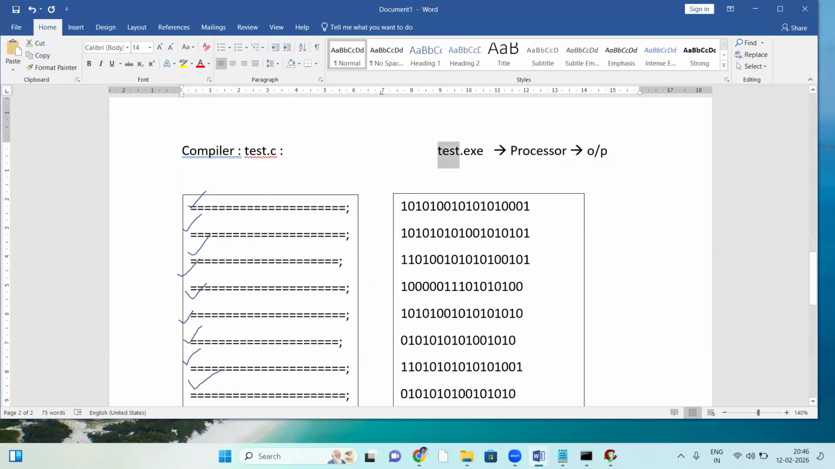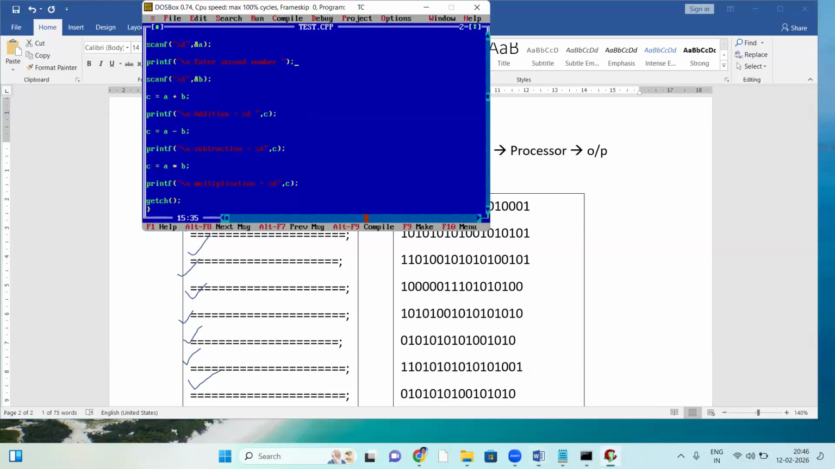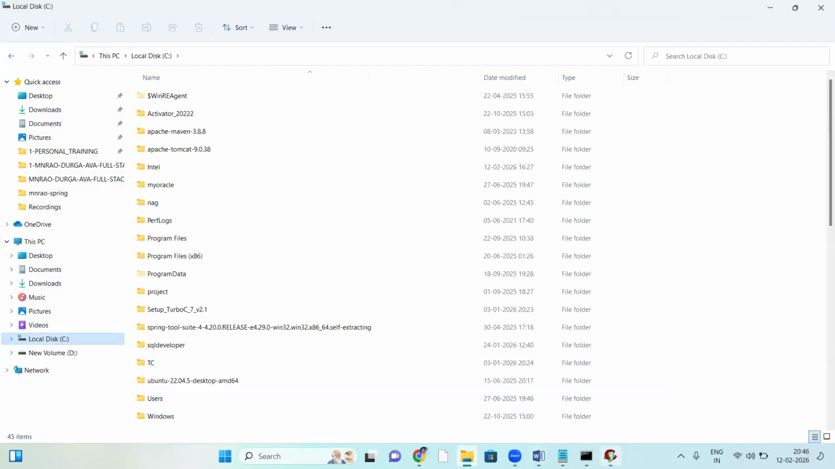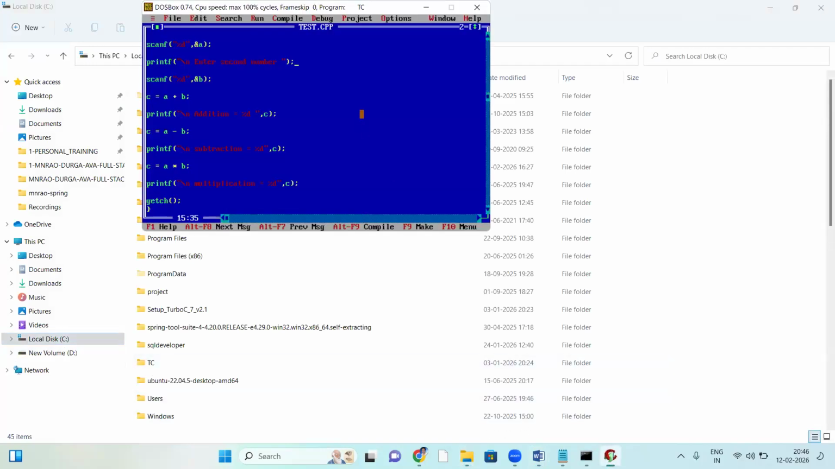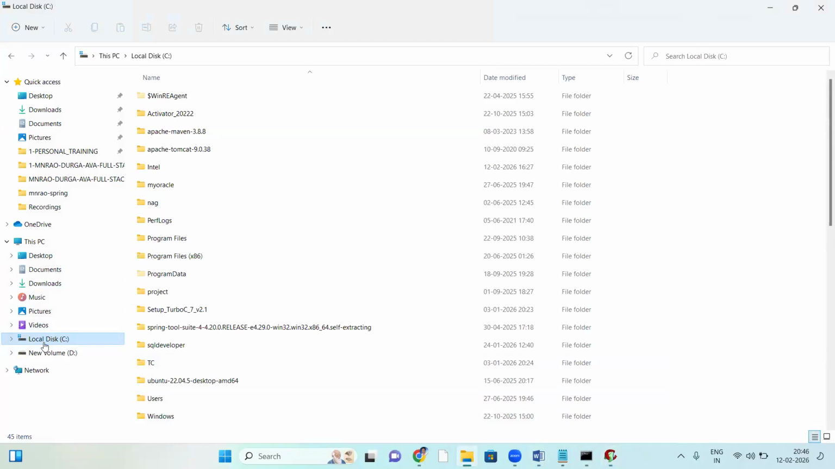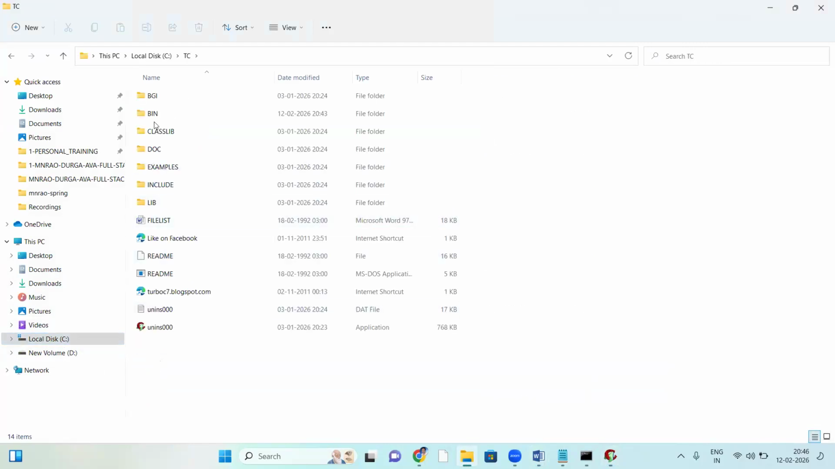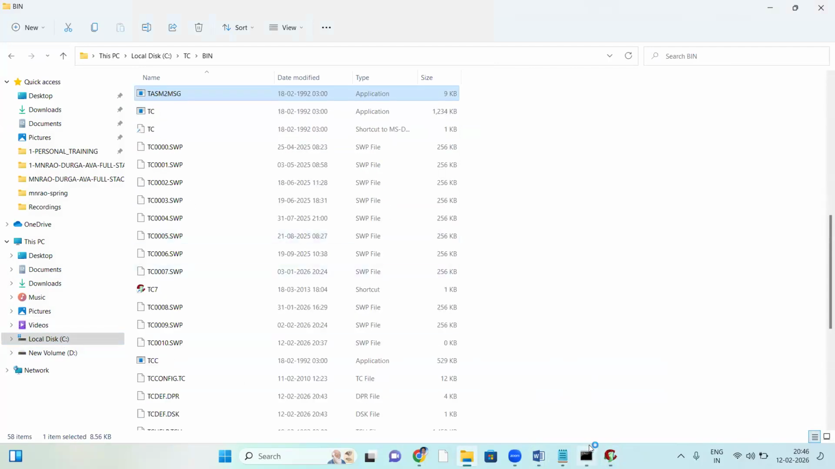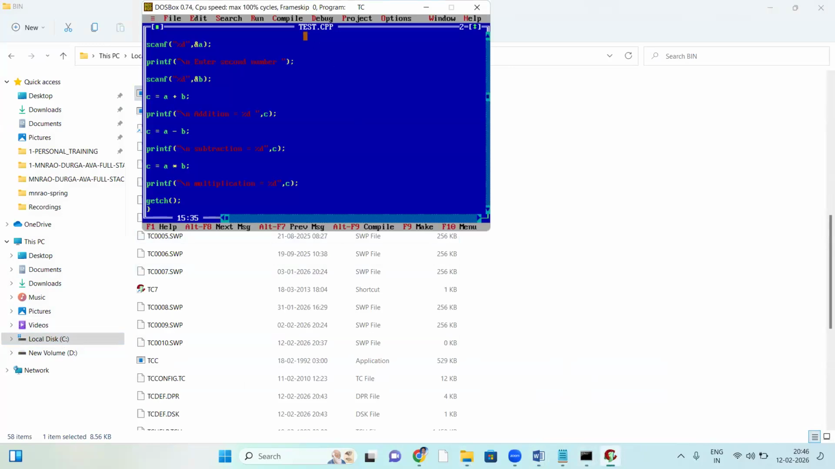Let me show that exe file. See, this is your program, right? In the background of this, the C drive, see, it's the C language IDE behind this C drive. Yes, TC, Turbo C is installed here, in the TC bin folder. So here is the program, the test program. What is the name of the program? Test.cpp. CPP means C++.